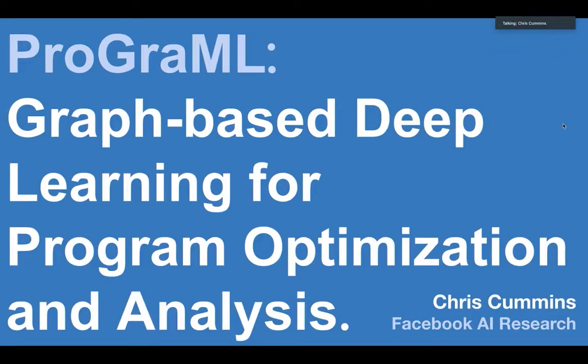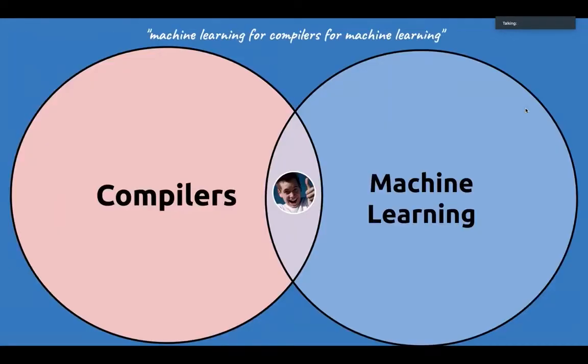Just a one slide introduction to myself. I work at the intersection of two fields which historically have had quite little to do with each other: compiler research and compiler engineering, and machine learning research. So this gives my job title a very nice circular definition, because I do machine learning for compilers for machine learning.